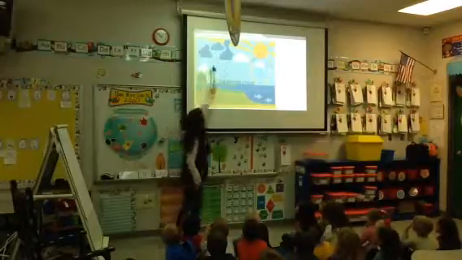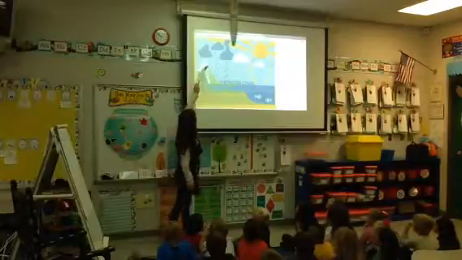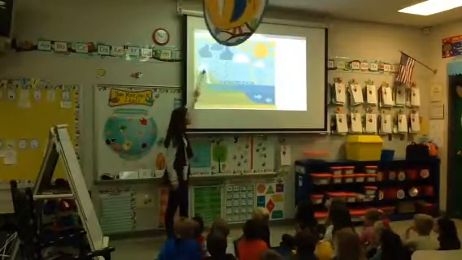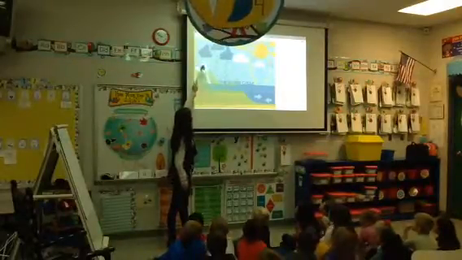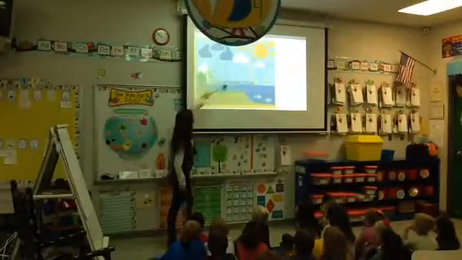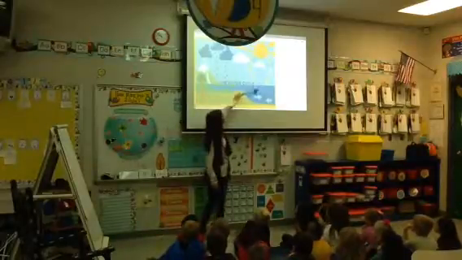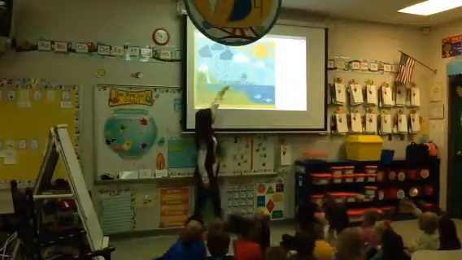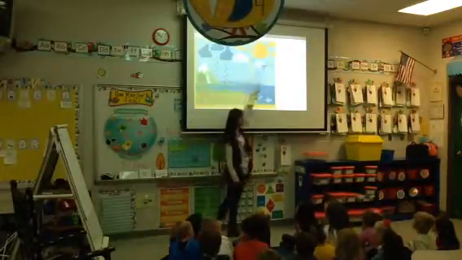So when that rain comes down, see this mountain right here? Alright, see there's some snow. That's all forms of precipitation. It could be rain, snow, it could be anything that comes down from the sky. Hail, good. It's going to slide off the mountains like this, and it's going to go back into the what? Water. So then what happens when the water, what does it do again? Good, it goes around and around and around. It goes down into the lake, and then it goes back up to the clouds again.